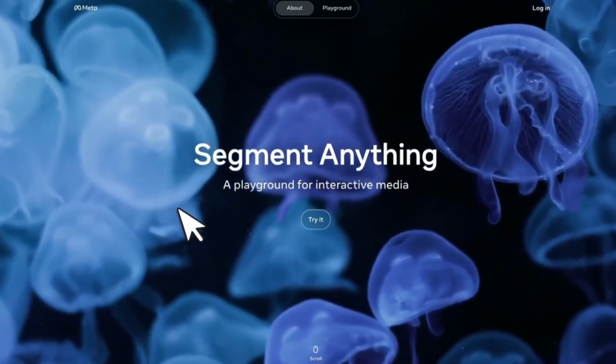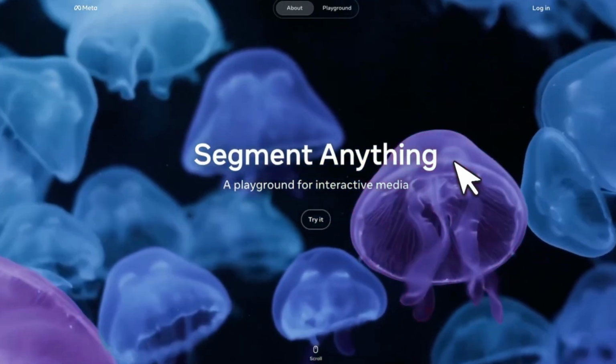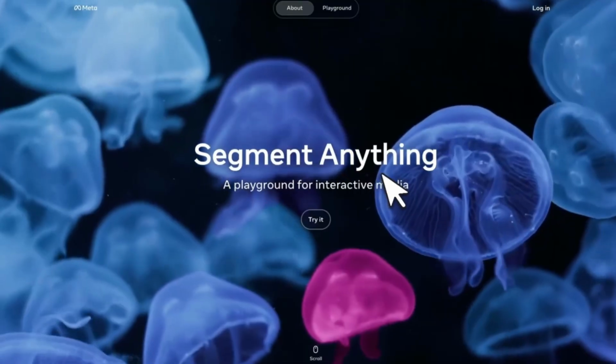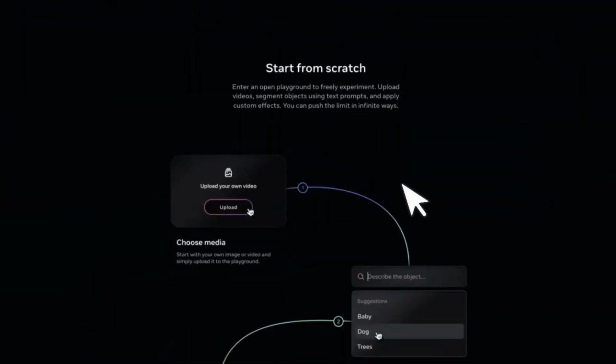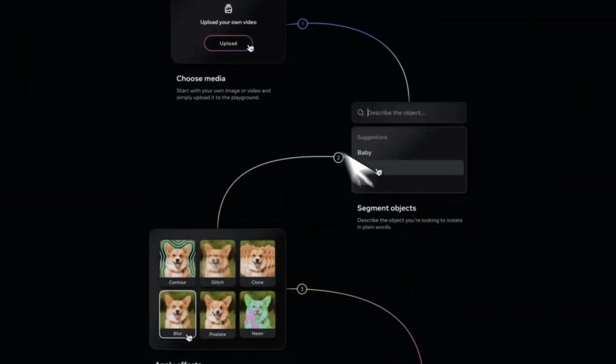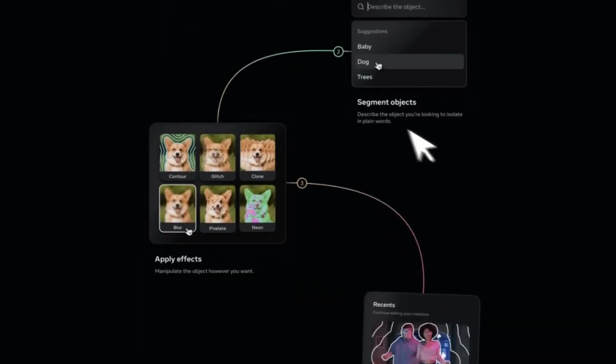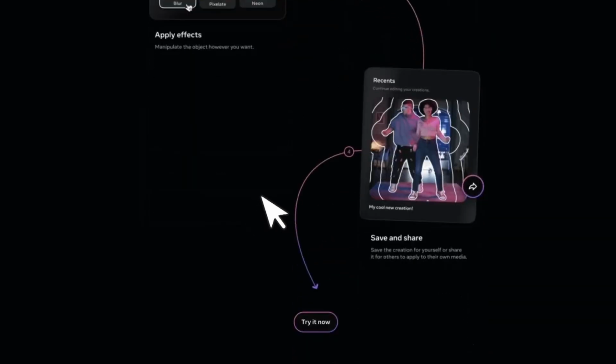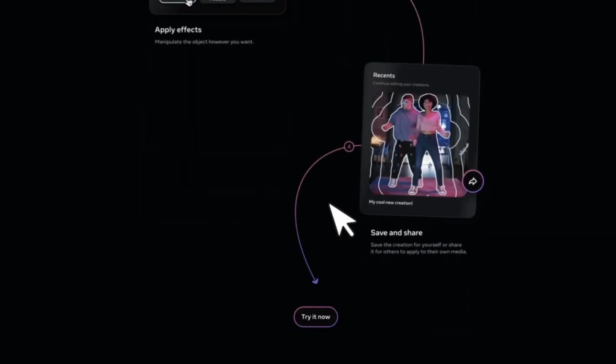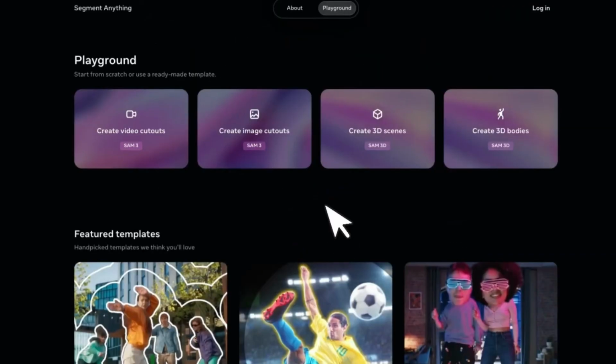So they also released a new playground where we can play with the models. This is called Segment Anything Playground. There are a number of different demos available. You just upload a file, it uses the model to detect different objects, you select one of those, and you can apply different effects. So let me show you a few videos, and later in the video, I'll show you a notebook that you can use for your own applications if you want to deploy this model locally.